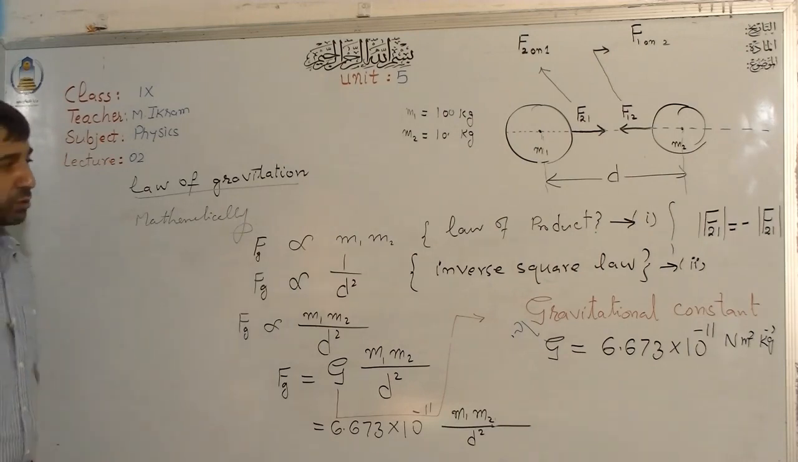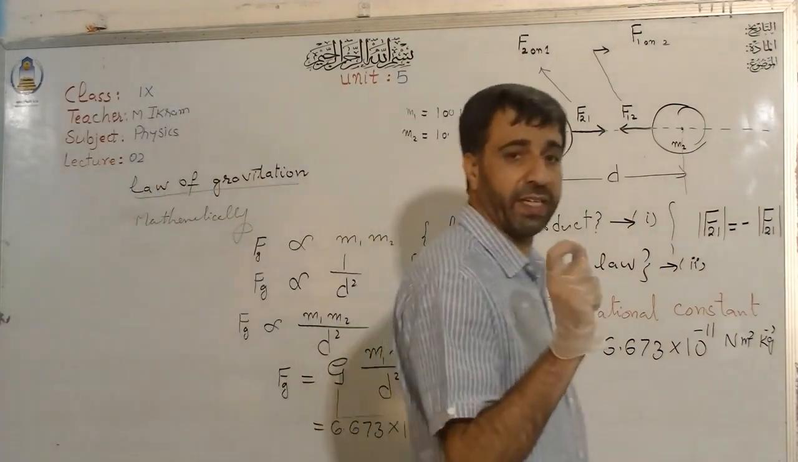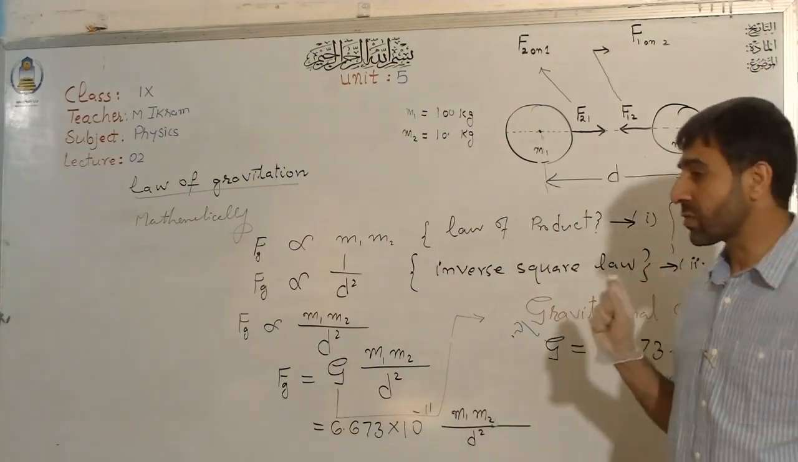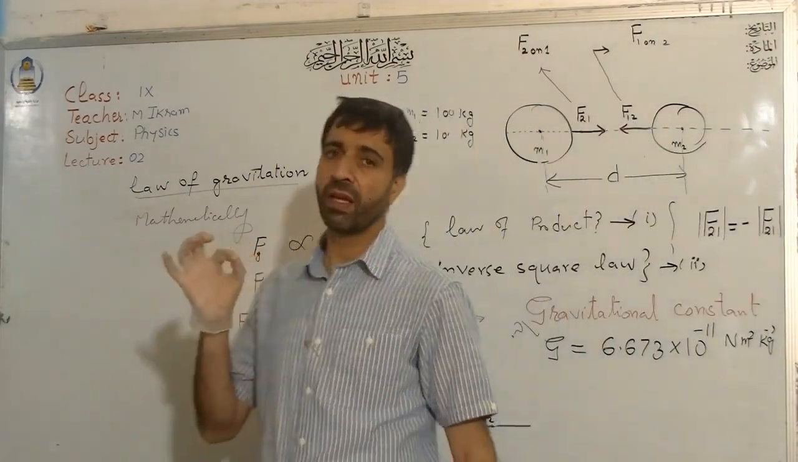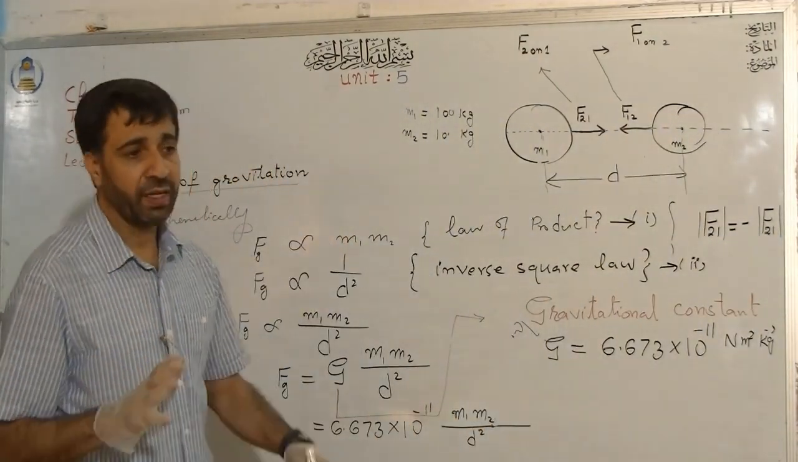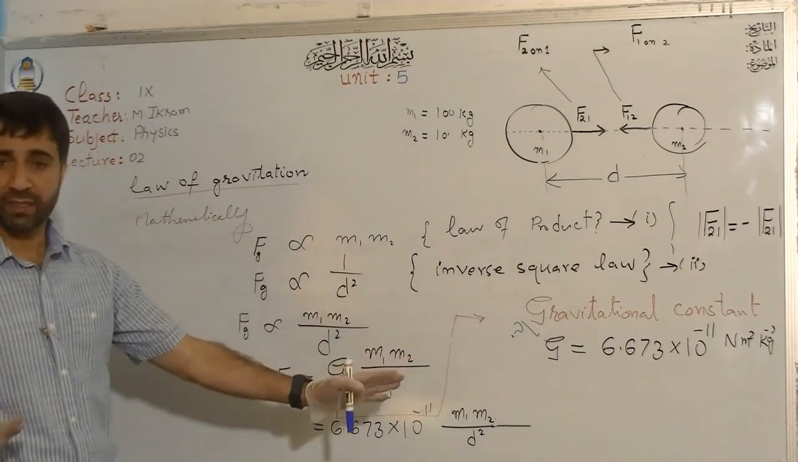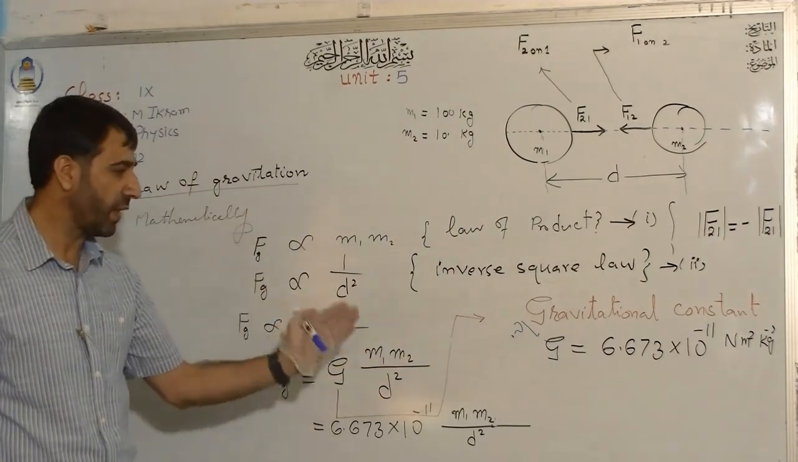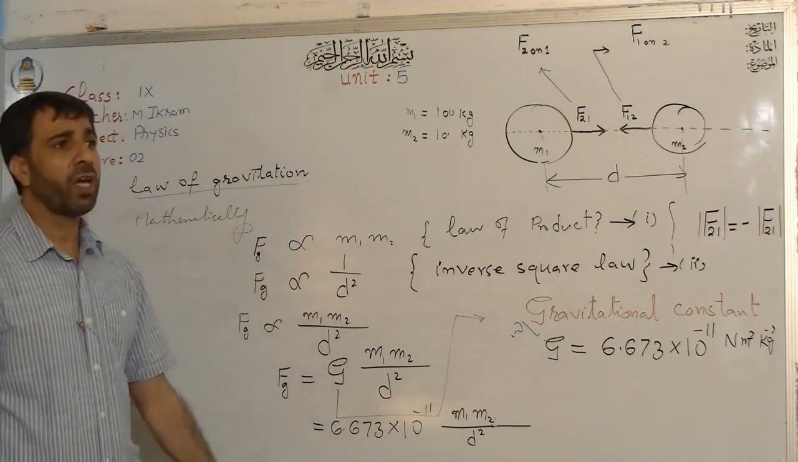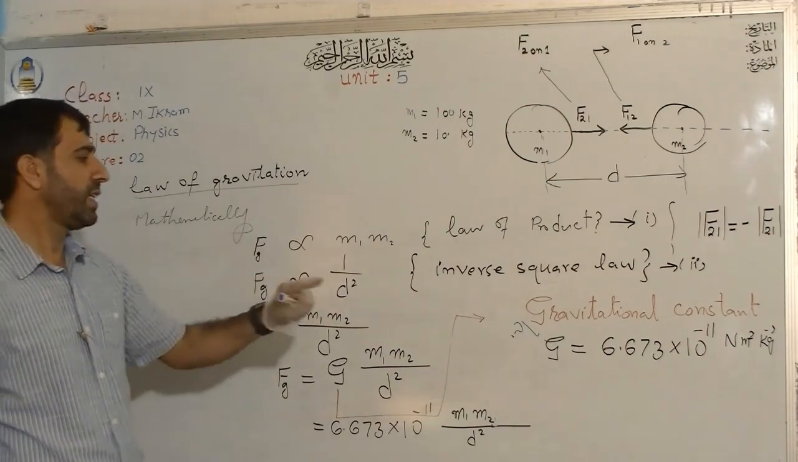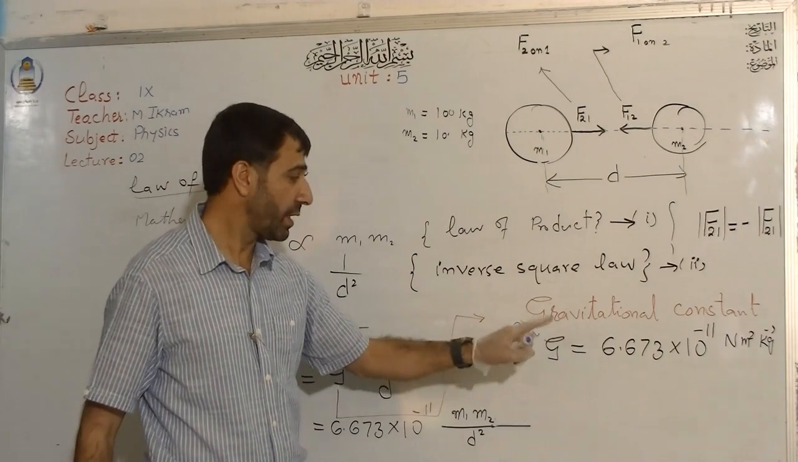Now, I just want to explain some aspects of this gravitational constant. This is called the universal gravitational constant, right? Its value is the same everywhere. It is this value on the earth, it is this value in space. Wherever you go, this value does not change, right?